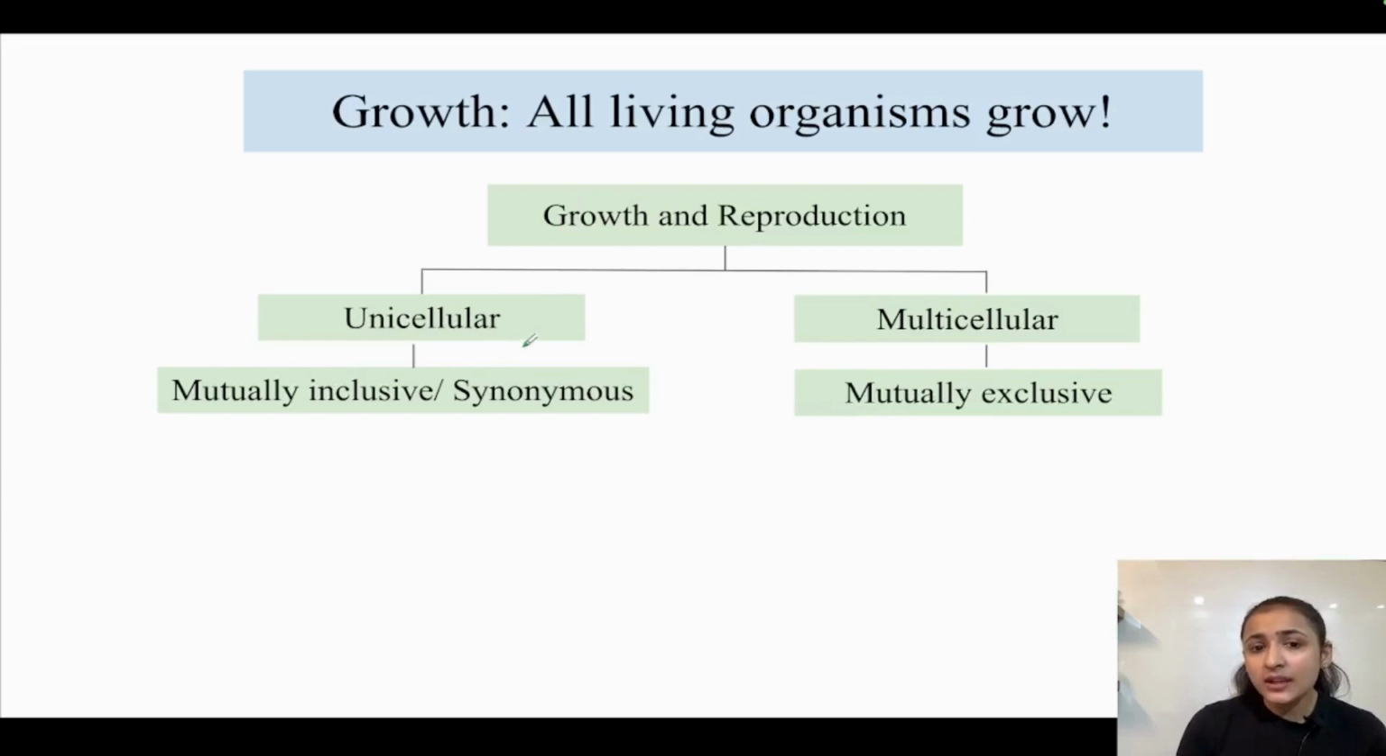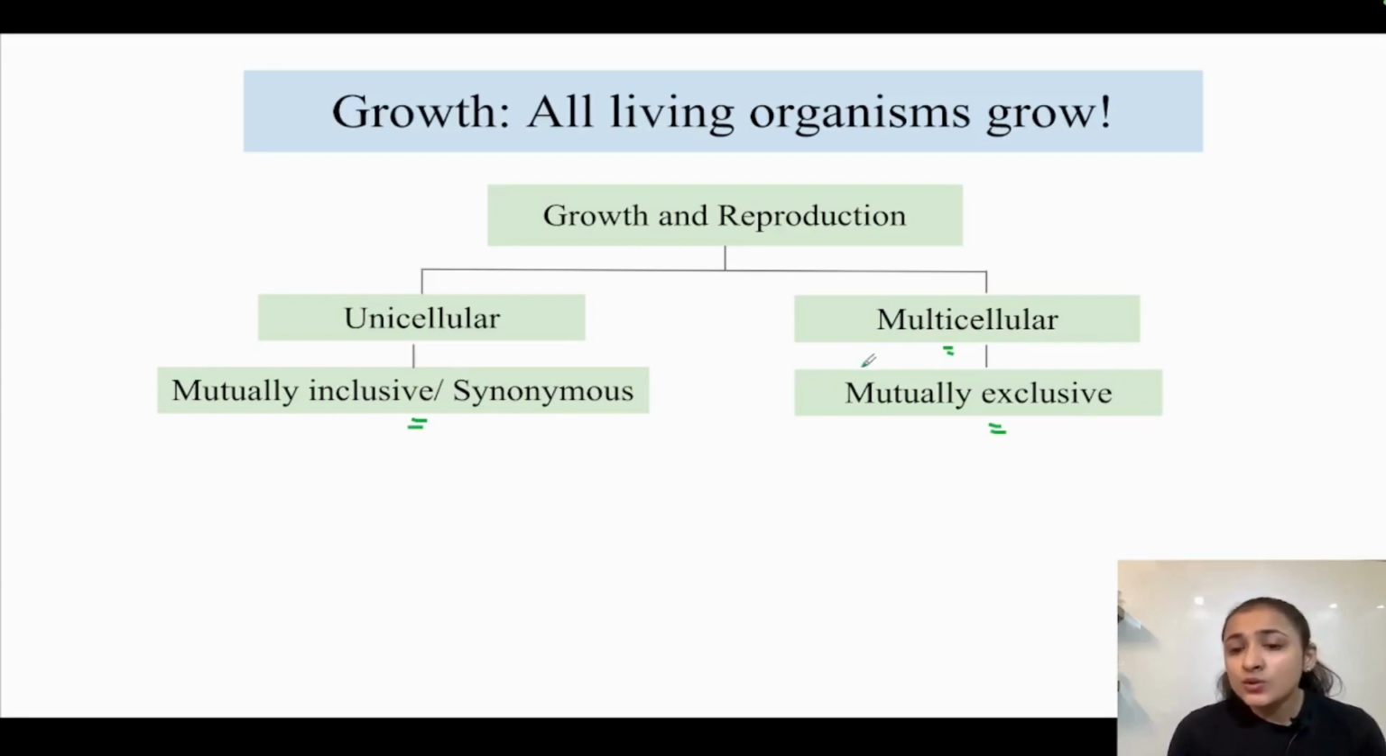Growth and reproduction in unicellular organisms are synonymous or mutually inclusive events. And in multicellular organisms, growth and reproduction are mutually exclusive. Now, what do we mean by mutually inclusive? So, two events are considered mutually inclusive when they cannot occur without each other. That means they both are occurring simultaneously. One event is not independent of the other event.